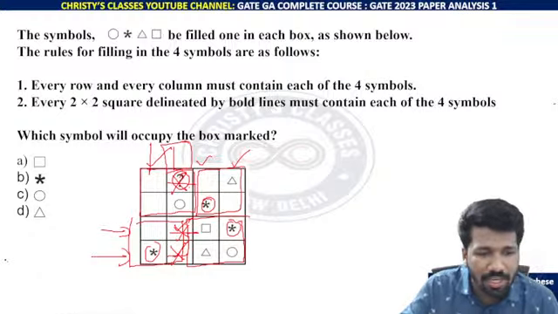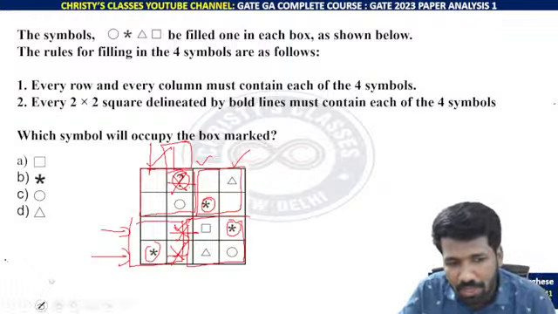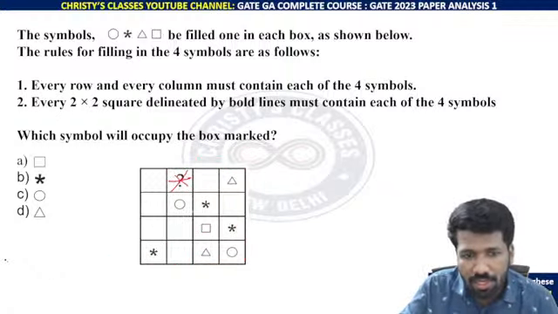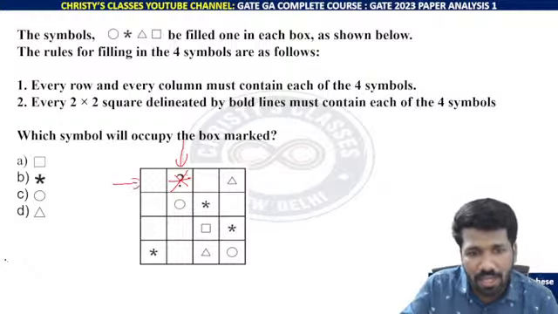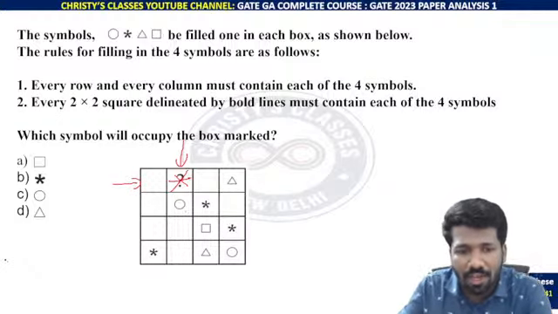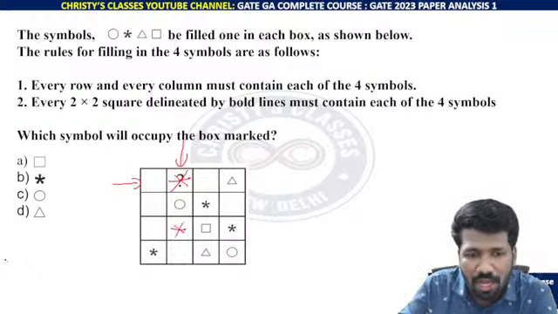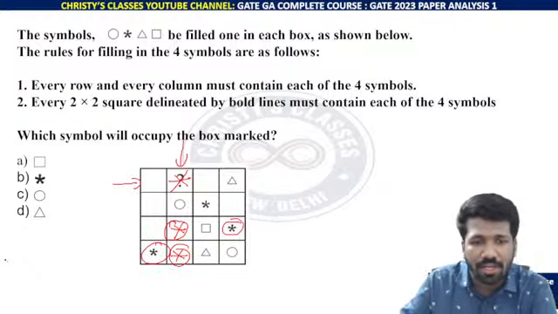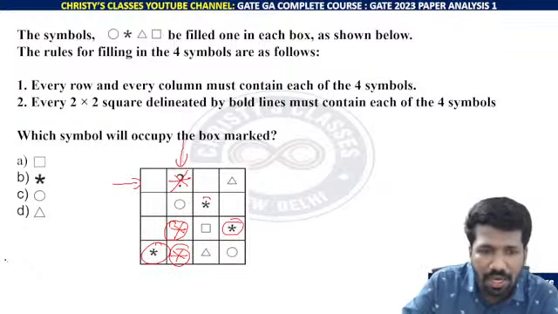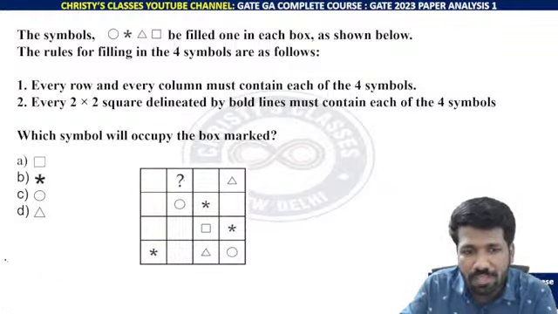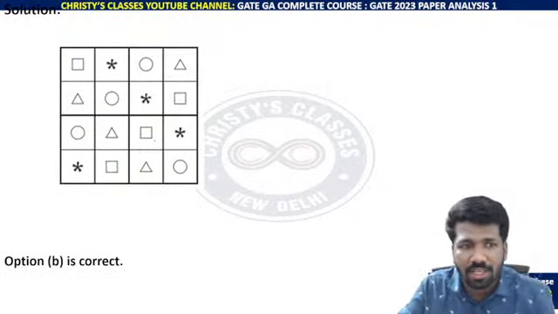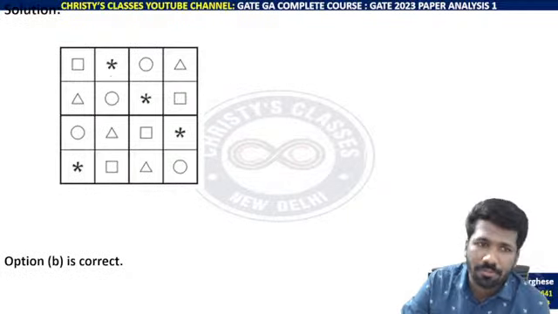Are you all understanding this? Why should star be here? Star should be here so that every row contains star, every column contains star. This column has a star, this row also has a star. If you place star anywhere else in this column, that will violate the rule, because star is already there. So star can only be put in this spot, and that is enough to say that. And if you want to see the entire arrangement, this is one way to arrange it.